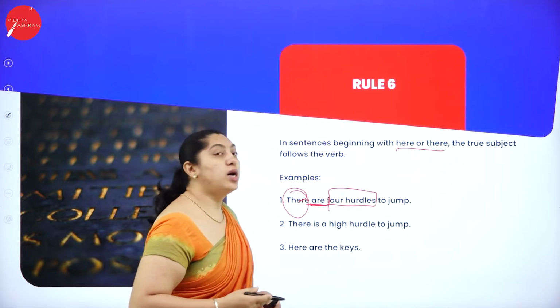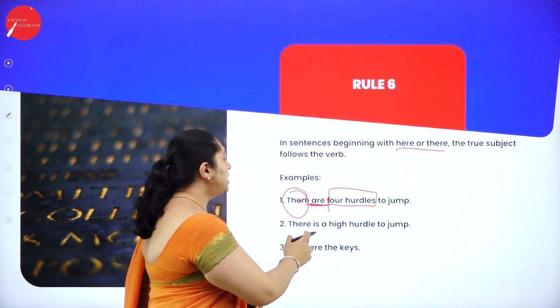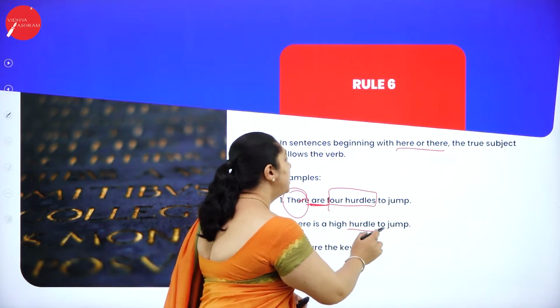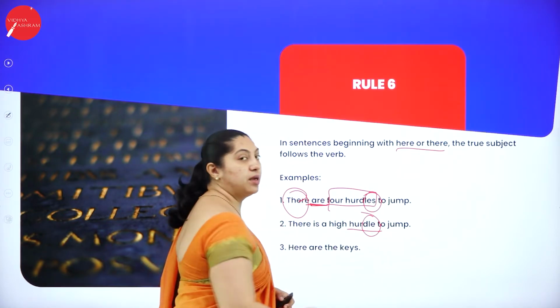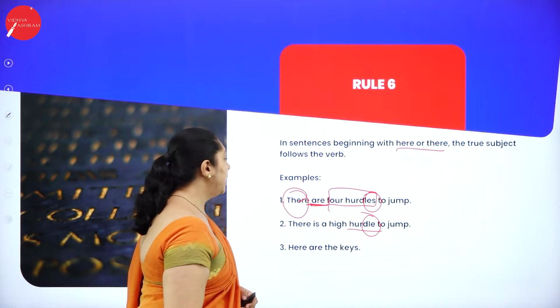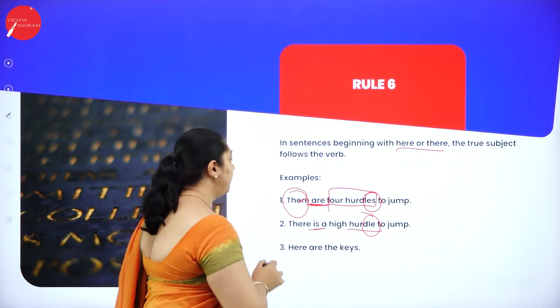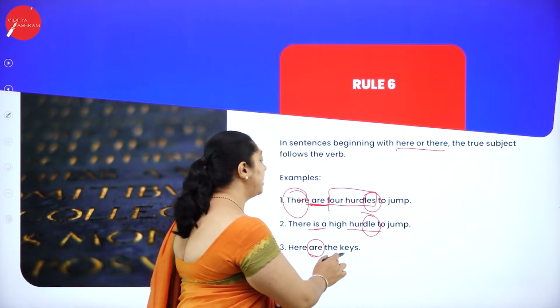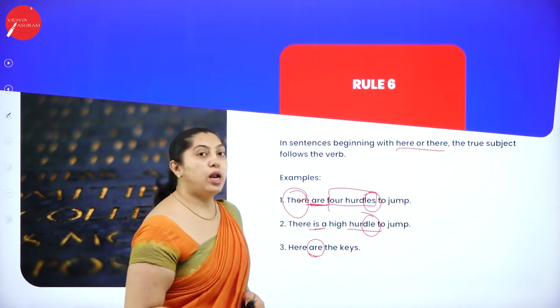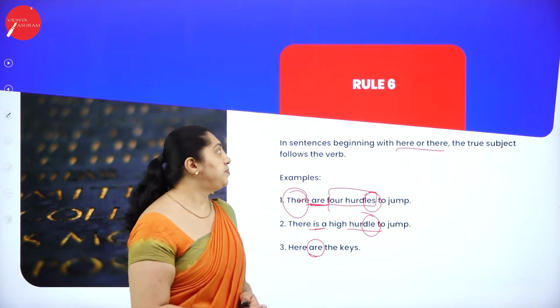There are 4 hurdles to jump. There is a high hurdle to jump. See the difference here? It is in the plural form, but here it is in the singular form. Here are the keys. So this is all about rule 6.